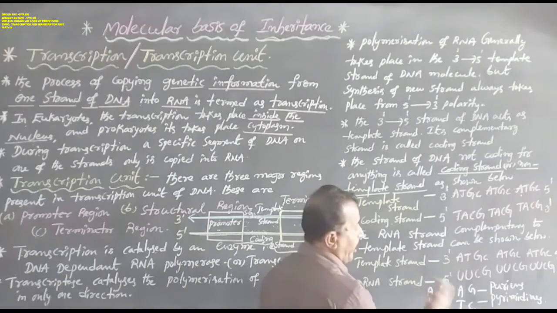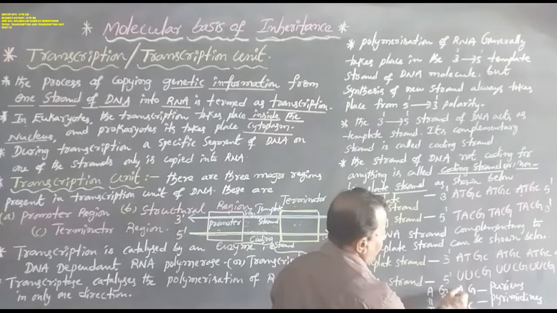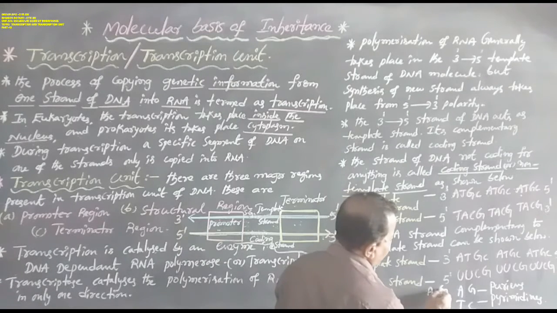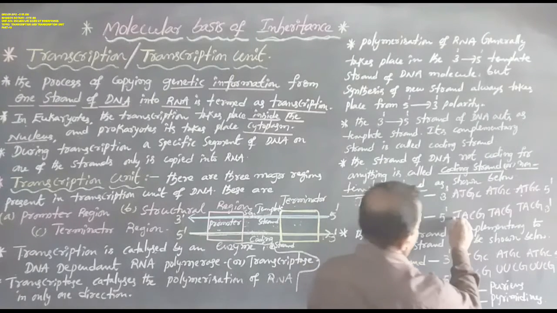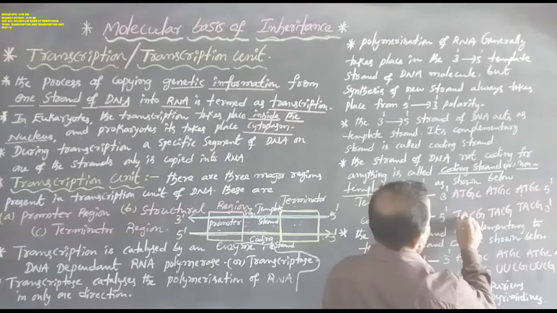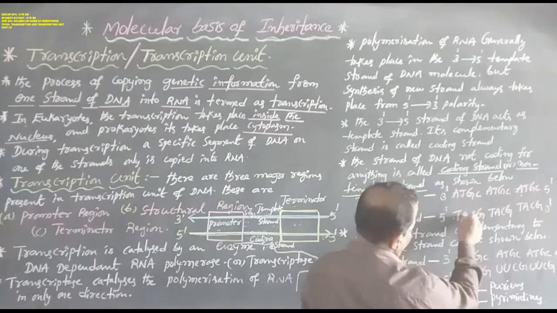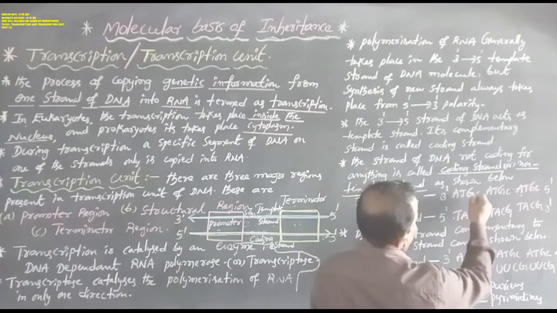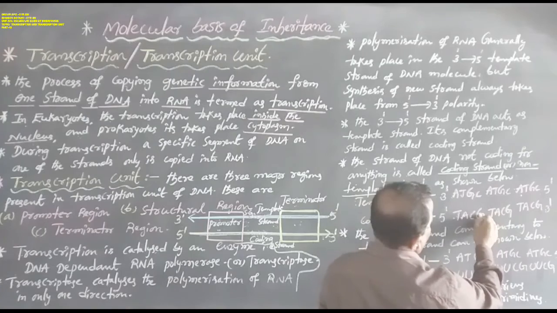So according to Chargaff, the first purine, adenine, is always opposite to the first pyrimidine, thymine, and the second purine, guanine, is always opposite to the second pyrimidine, cytosine. Hence in the coding strand, adenine is always opposite to thymine, which is always opposite to adenine, and guanine is always opposite to cytosine, which is always opposite to guanine.